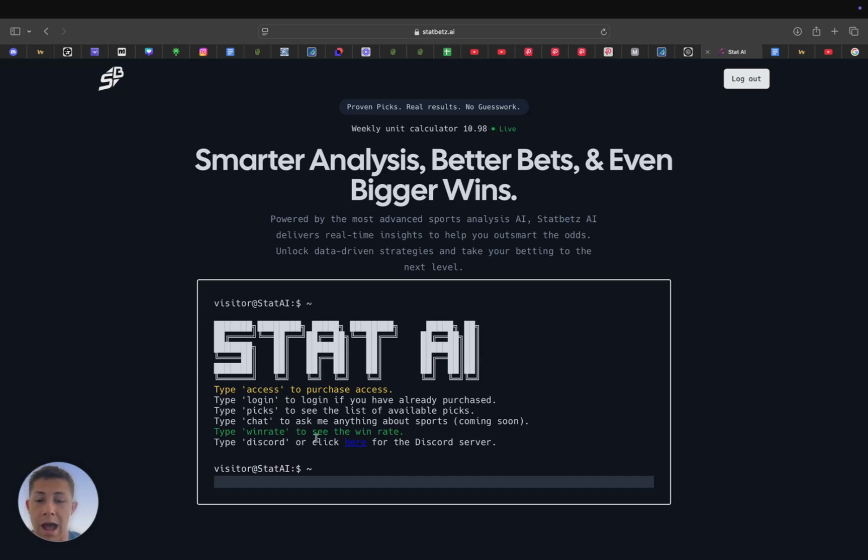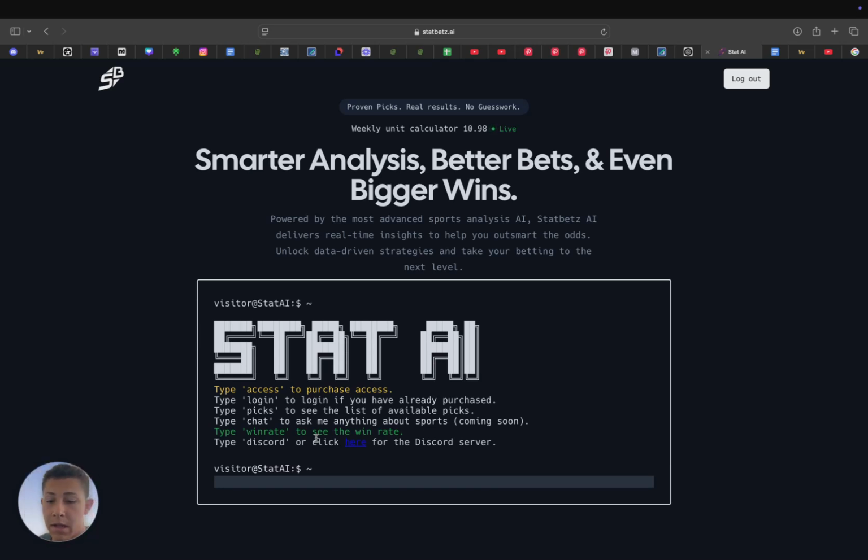The machine learning AI is able to look into market making books, retail books, line movement, statistics, weather, every stat, everything that we could possibly look into as humans, but do it at a much quicker and much higher rate, because there's so much data that goes into determining betting lines. And Stat AI's job is to determine where those discrepancies are in those lines. If the line's set at -1 for a team and Stat AI has the line pinged at -3, that is a clear discrepancy, and it's going to alert us.